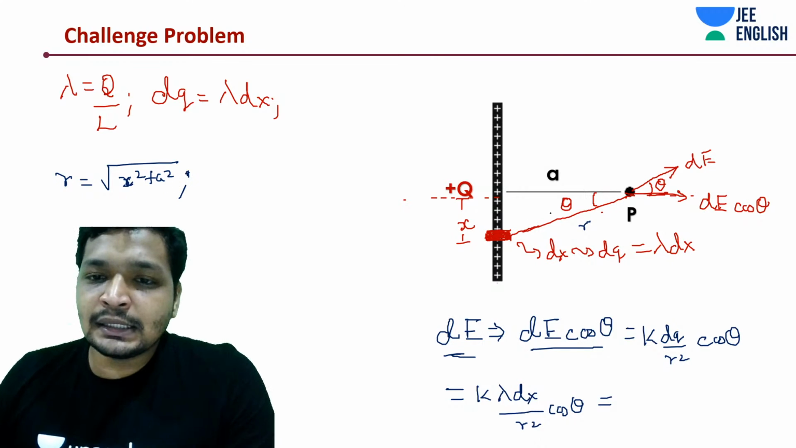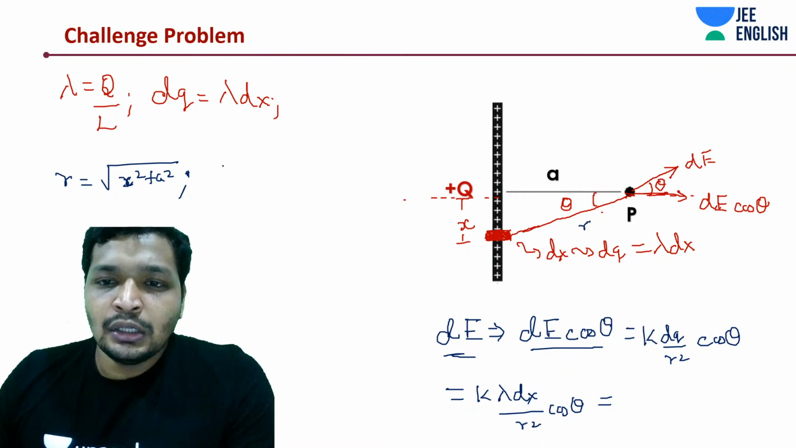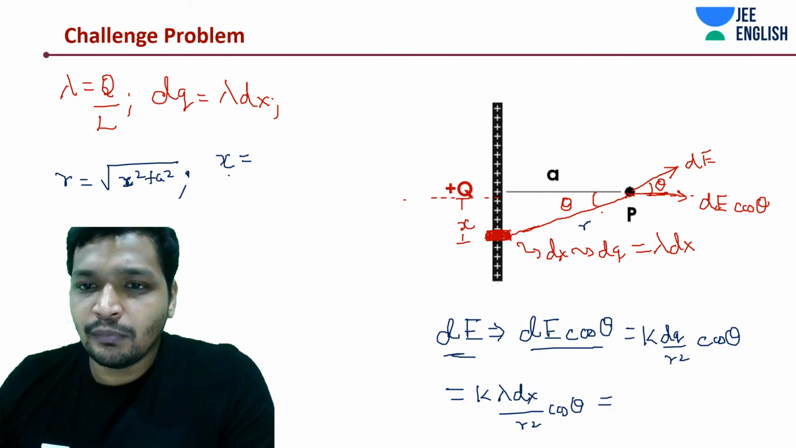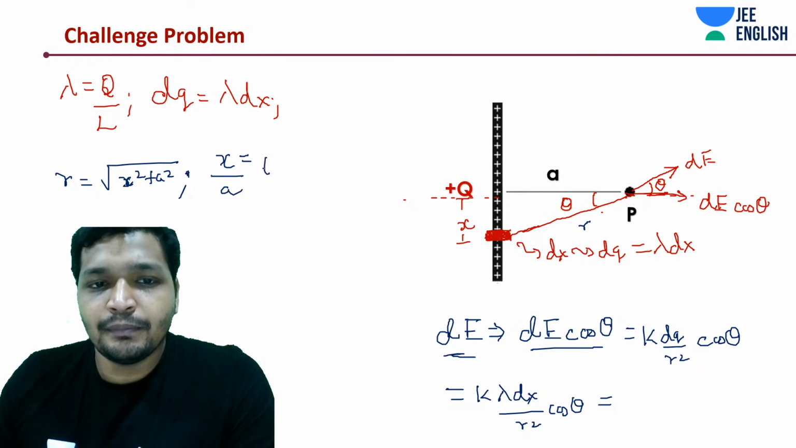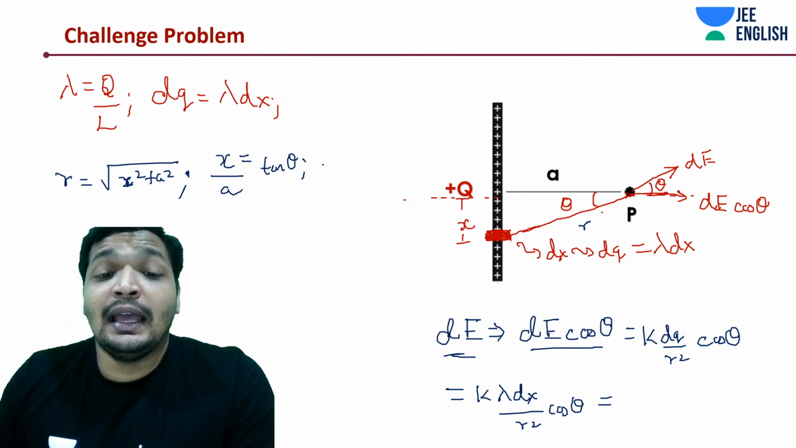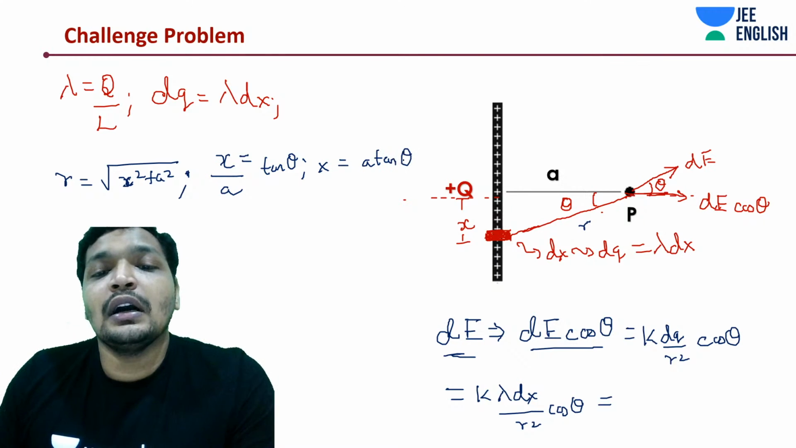Now the other thing is you want to also substitute dx. So how much is x? x by a is tan theta, right? And x is a tan theta.